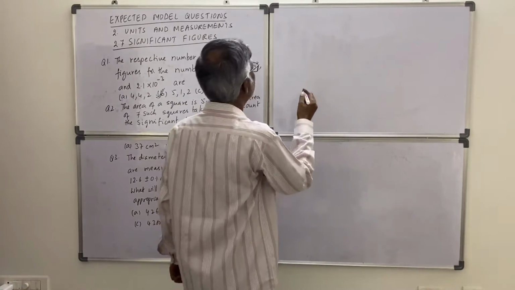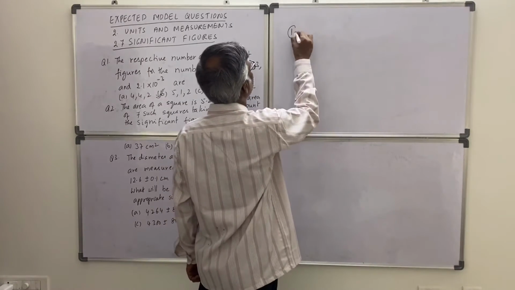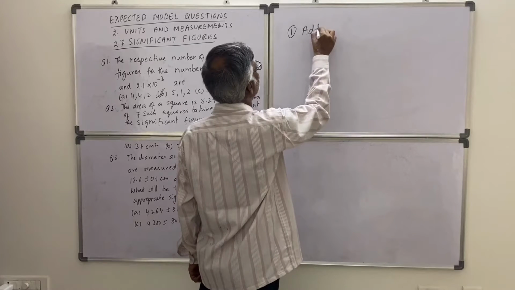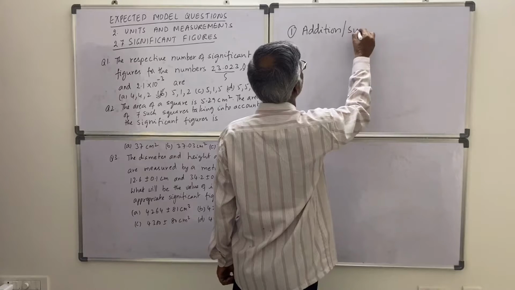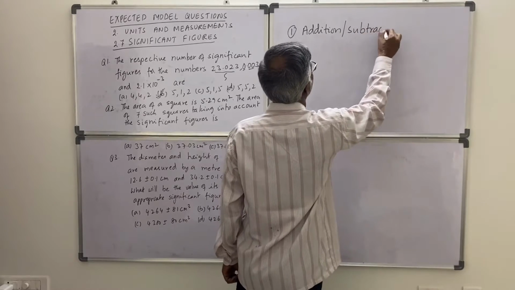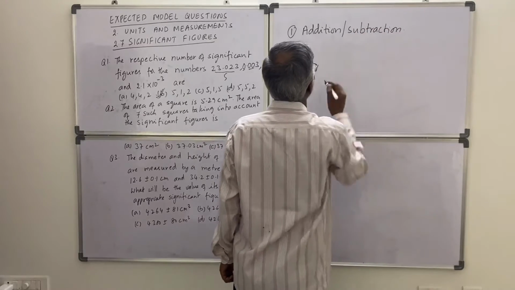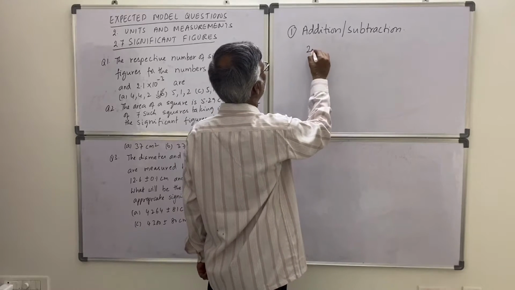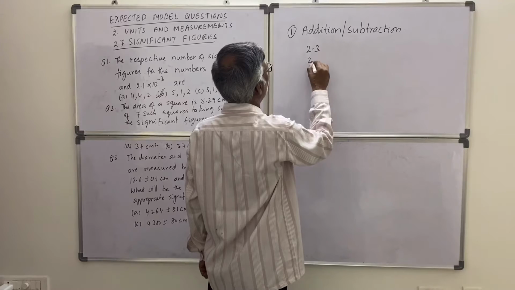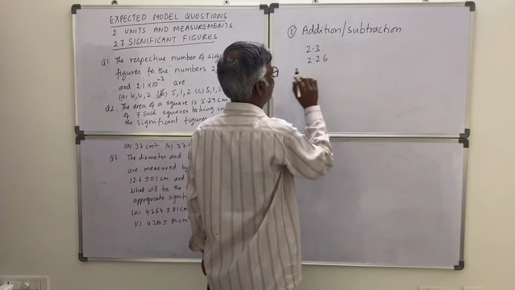Addition and multiplication. Some rules are there. In addition or subtraction, suppose 2.3 and 2.26 like this.